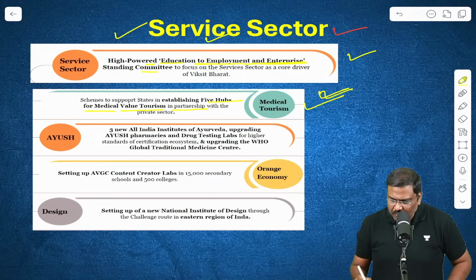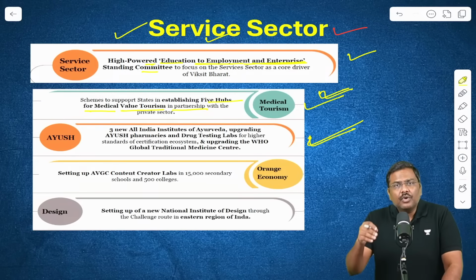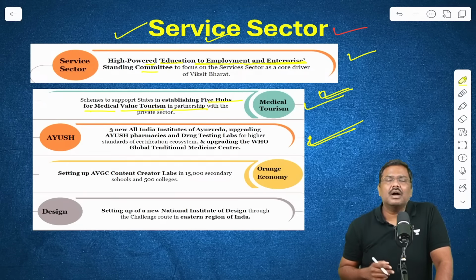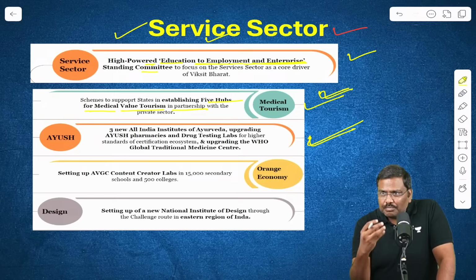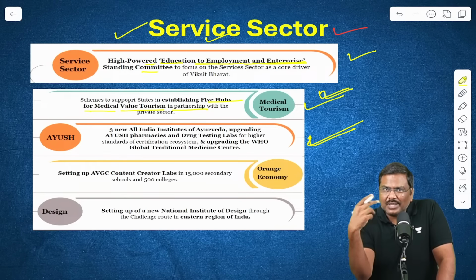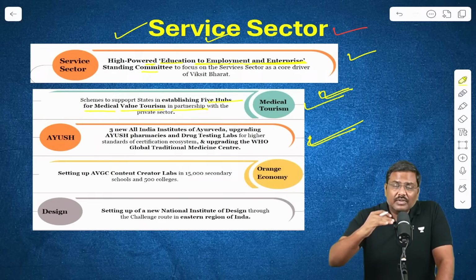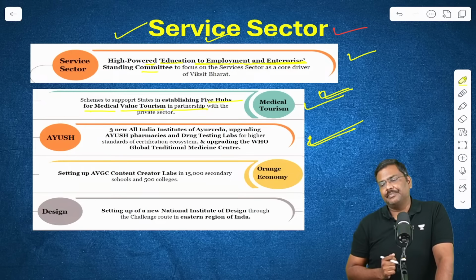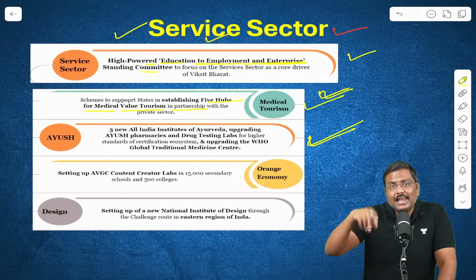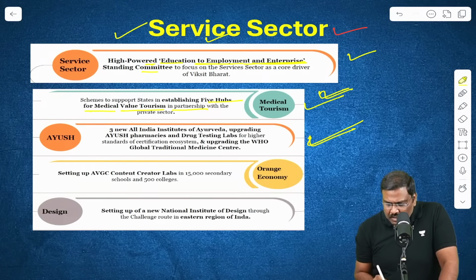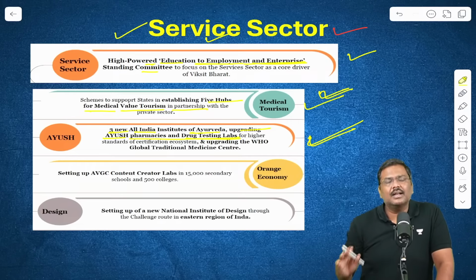In addition to this, the government also stated that there is a rising demand for Ayurvedic products, not only in India, but also in the global market. So how do you ensure that the demand will be met? We are going to scale up the testing facilities. So 3 new All India Institutes of Ayurveda, and upgrading Ayush pharmacies and drug testing labs will be done by the government.